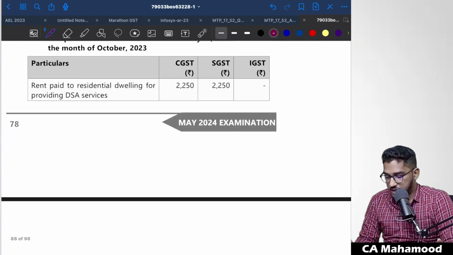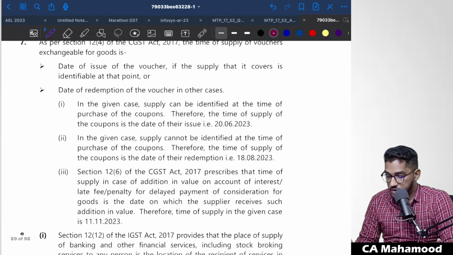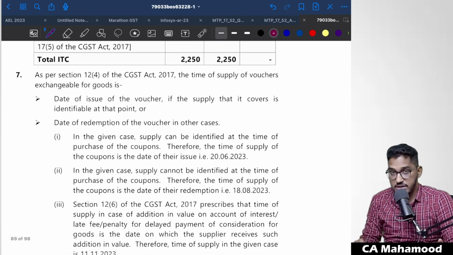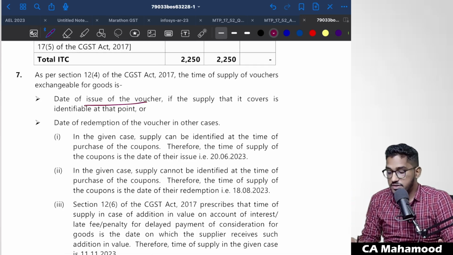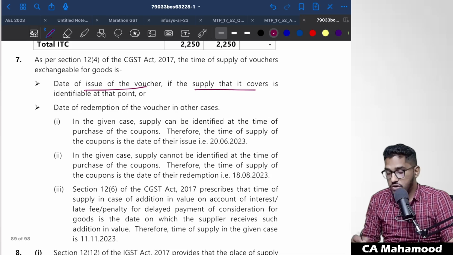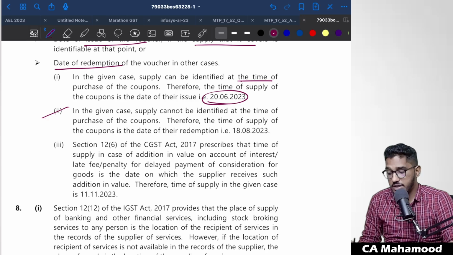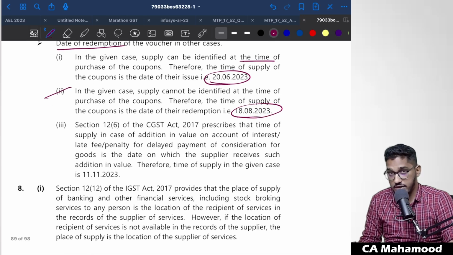So if we quickly go through the answer, what they are telling: date of issue of the voucher. Section 12 subsection 4 says the time of supply of vouchers exchangeable for goods is the date of issue of the voucher if the supply that it covers is identifiable at that point of time, or in case it is not identifiable, then in all other cases the date of redemption of the voucher. So in the given case, supply can be identified at the time of purchase of the coupons, therefore the time of supply will be 20th of June. Whereas in the second case, the supply cannot be identified at the time of issue of the voucher, so in that case the date of redemption of the coupon will be the time of supply, which is 18th of August.